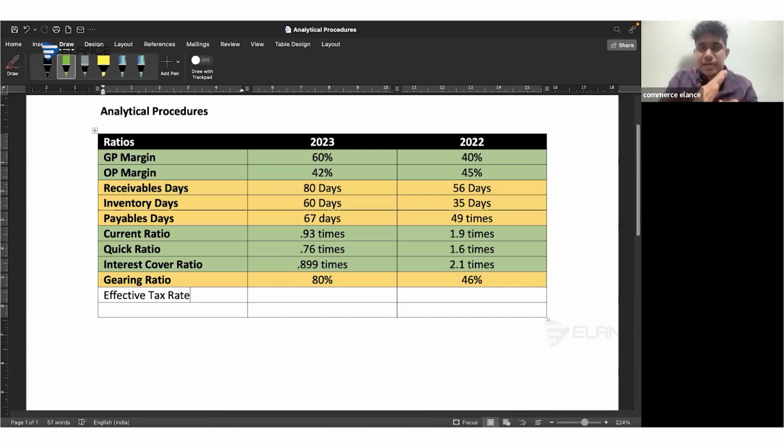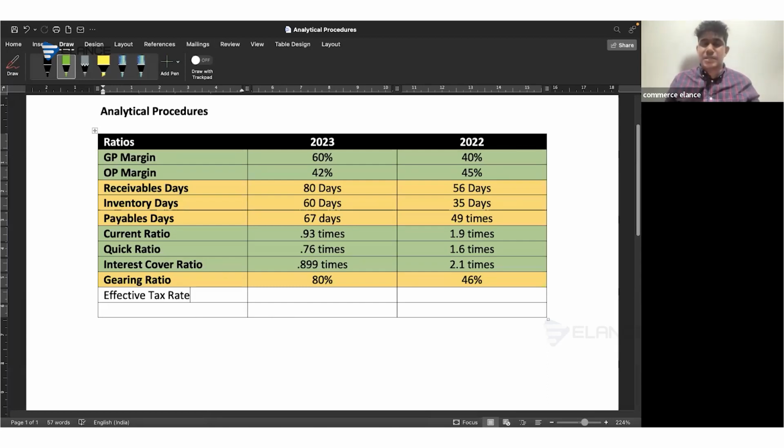So there can be chances that expenses that need to be included within the cost of sales might be misclassified into operating expenses, thereby leading to overstated operating expenses and understated cost of sales. That will be the risk here. So we'll be explaining like this: the GP margin has increased and the OP margin has decreased.